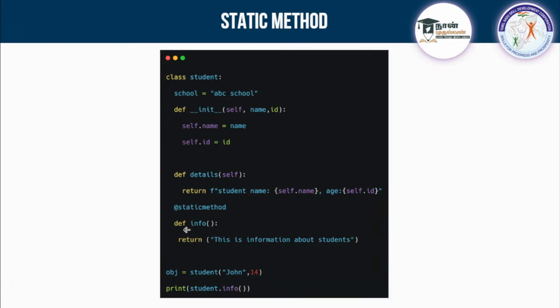And how can you do that? You can call this @. Using @ instead of class method, you have to pass static method. So this will create it as a static method which is independent of both the things. Okay, it is independent of both the things. Clear? Can we create this static method, guys?